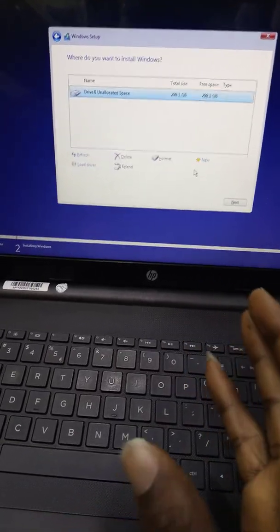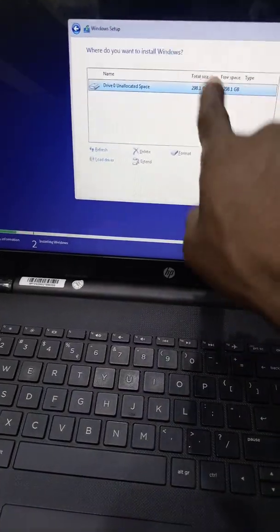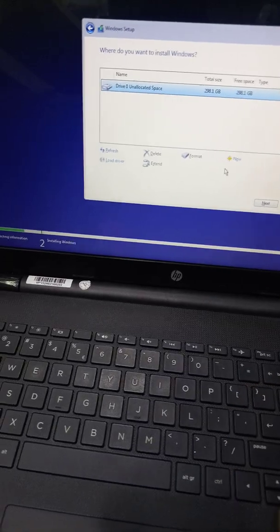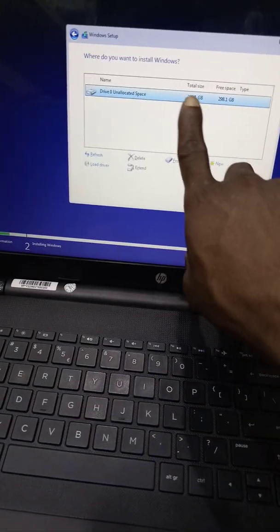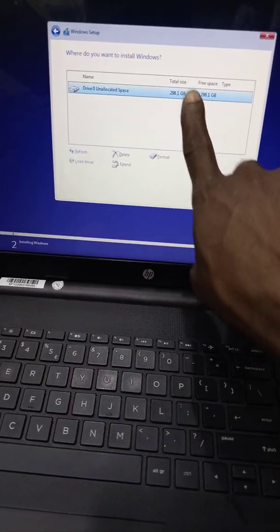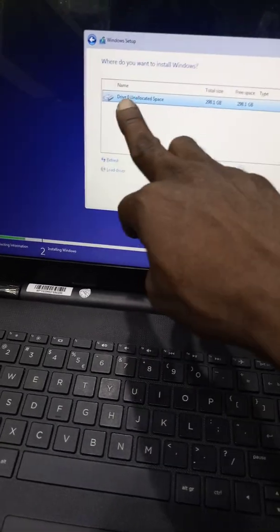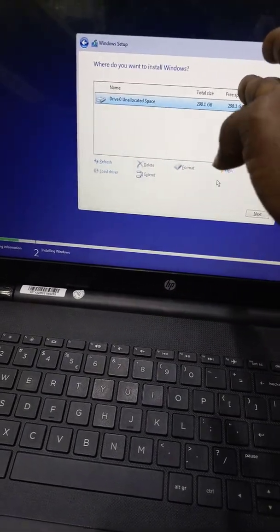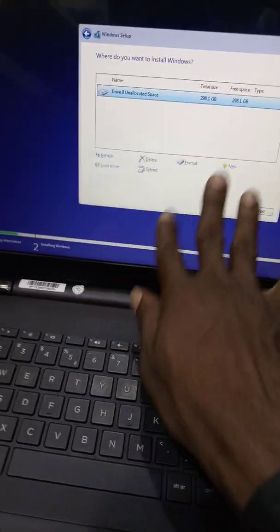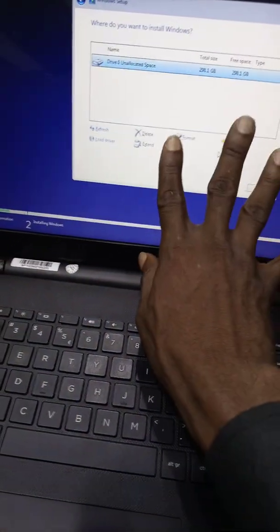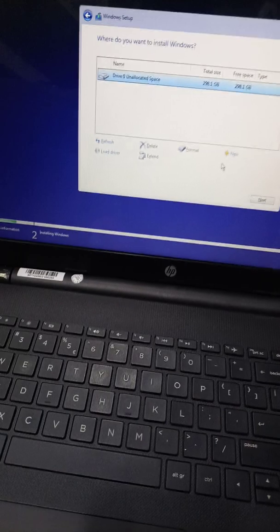Here, you can partition the hard drive into two. Like if you want to load double Windows, you can divide this hard drive. This is the hard drive inside this particular system. This one is 298, which is called 320 gig. So as this hard drive is now, I can divide it into two from here and load two different Windows on this system. But right now, I want to load only one.